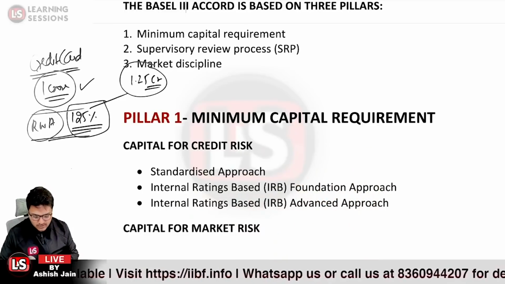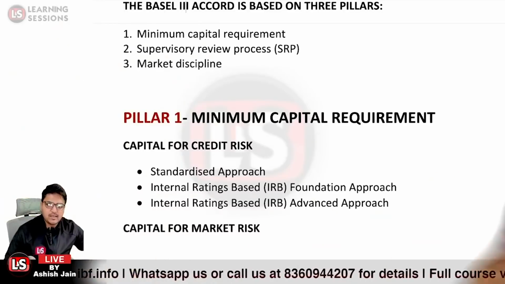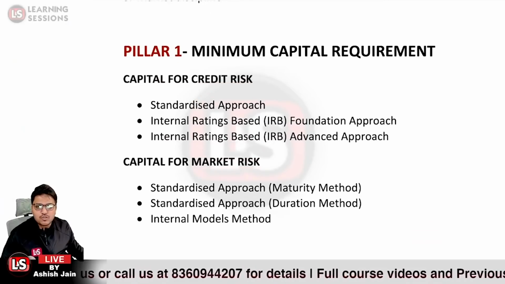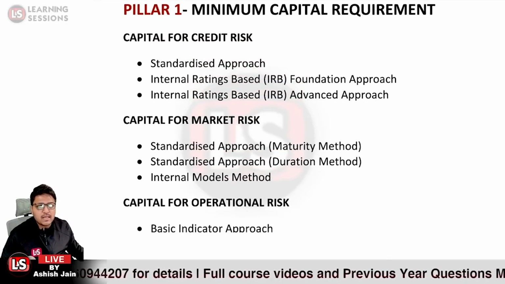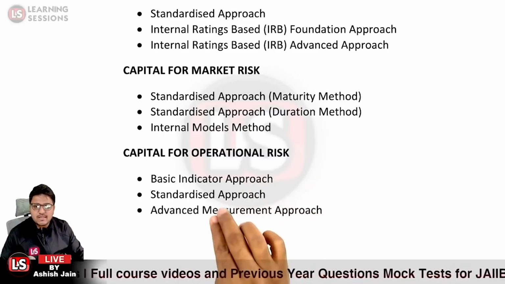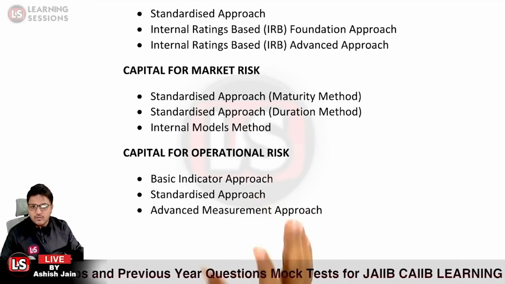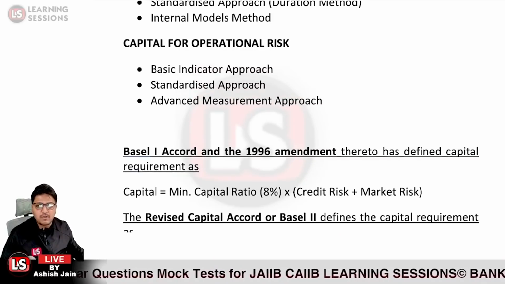So there are three approaches in the case of credit risk, and for market risk also there are three different approaches: the standardized approach, maturity and duration, and the internal models method. For the capital for operational risk there is BIA, that is the basic indicator approach, the standardized approach, and the advanced measurement approach. We will be covering the different guidelines related to these. First of all, we'll be covering pillar one.